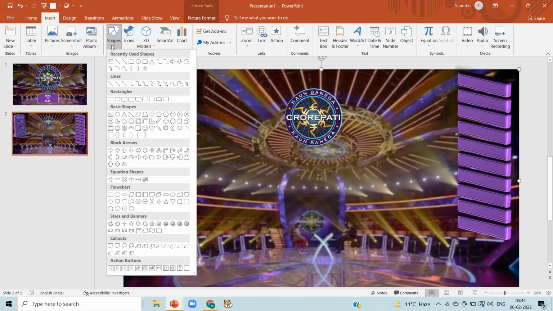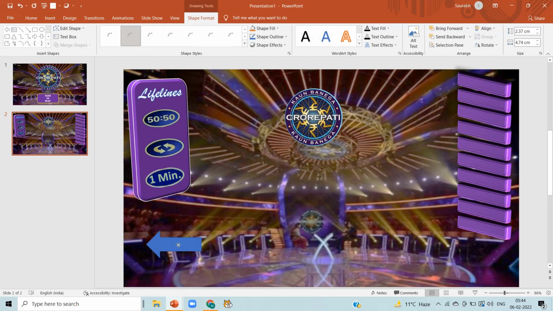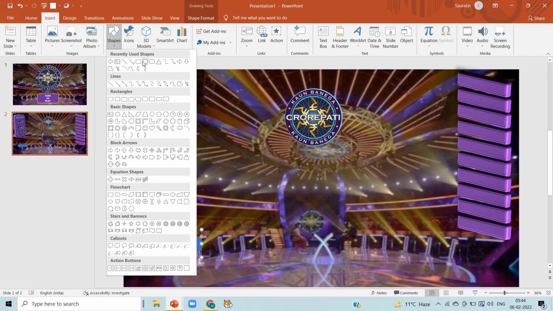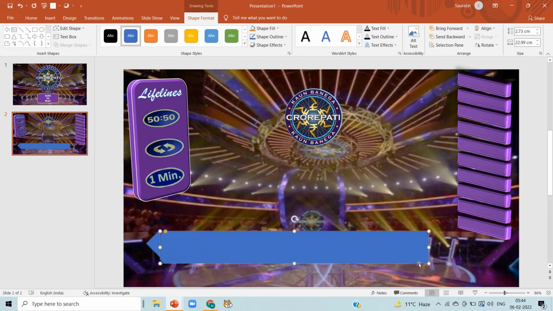So click on insert, shape and I am selecting here left side facing arrow. Click over there. Now click on insert, shape and I am selecting rounded rectangle shape and draw it like this. Arrange both of them together.